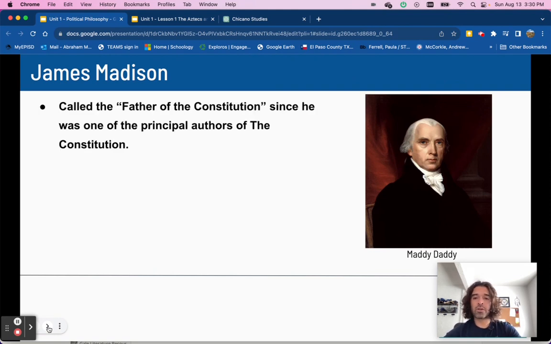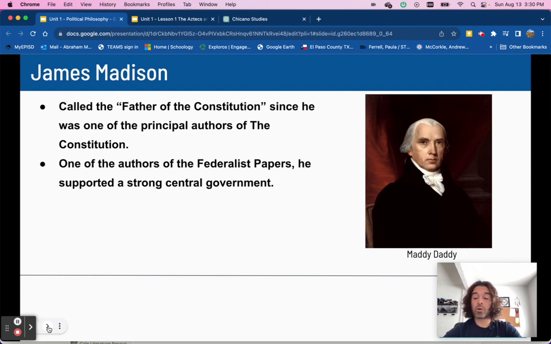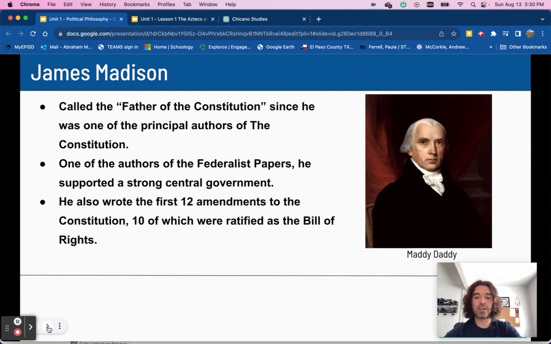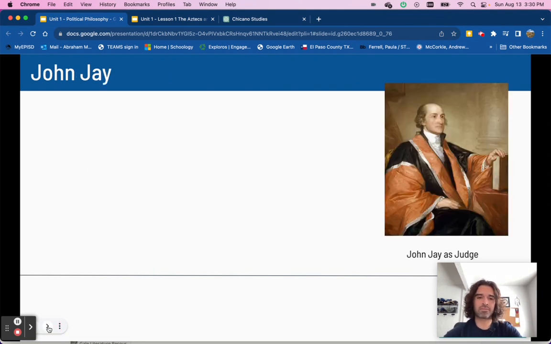James Madison. He's called the father of the Constitution since he was one of the principal authors of the Constitution. One of the authors of the Federalist Papers. He also supported a strong central government. And he wrote the first 12 amendments to the Constitution, and 10 of those were accepted and became the first 10 amendments, aka the Bill of Rights. And also, he became the fourth president of the United States.